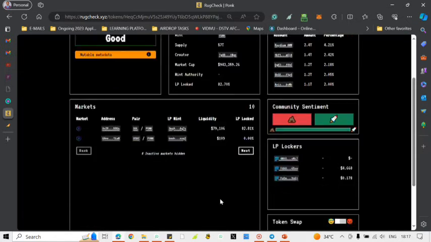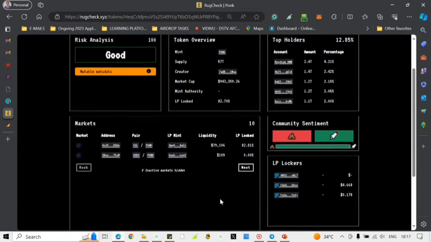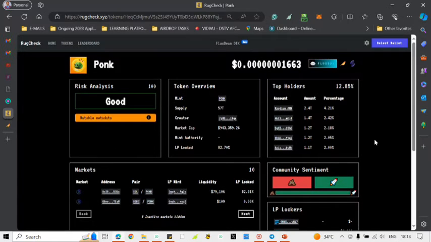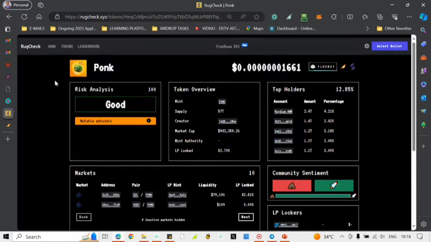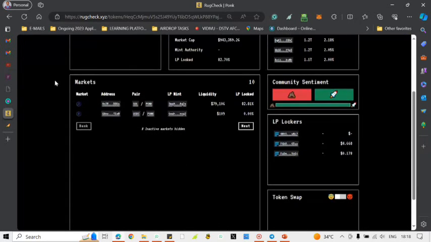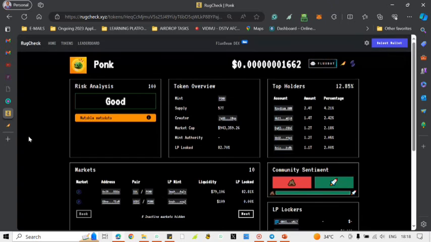Looking at this analysis, it shows that this coin has a good background and good people that are interested in the project, looking at what we considered.